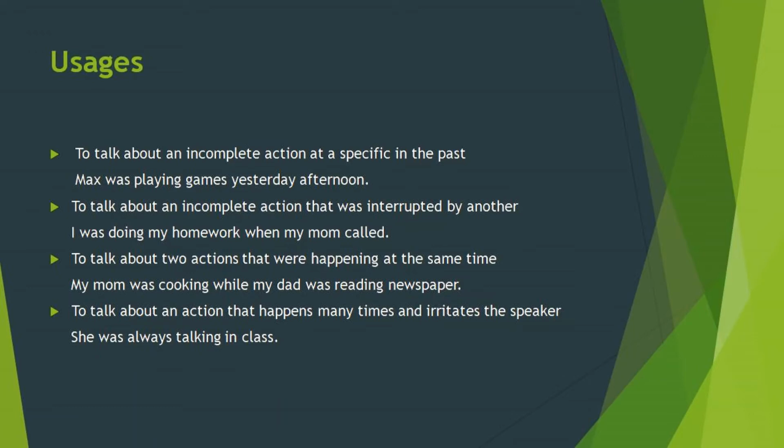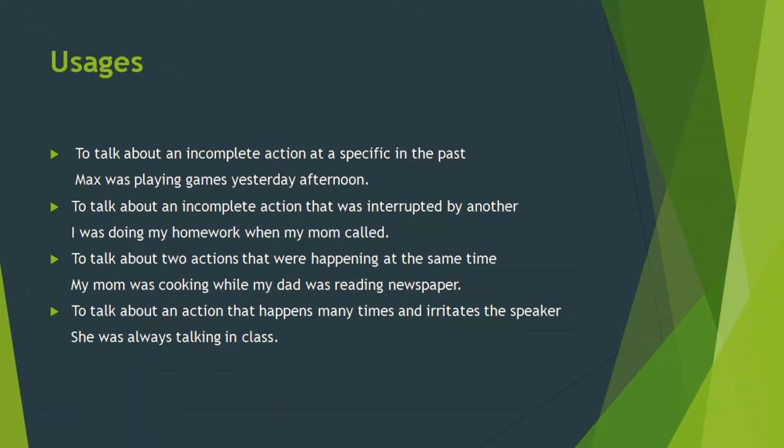Again, we use it when we talk about an incomplete action that was interrupted by another. I was doing my homework when my mom called. When we talk about two actions that were happening at the same time, in this case, we also use past continuous tense. Like my mom was cooking while my dad was reading newspapers. So, two actions were happening side by side.